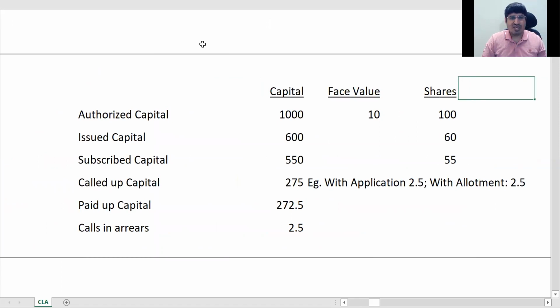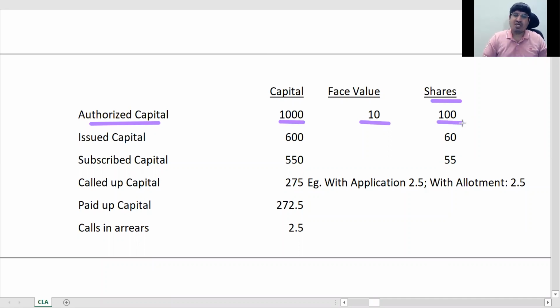So now say, authorized capital is the maximum capital with which a company can be registered. Okay, so it's the maximum capital with which a company can be registered. Right, so say this is 1000, for example. Face value per share is 10 rupees. So total shares will be 100. Okay, so this becomes your authorized capital.